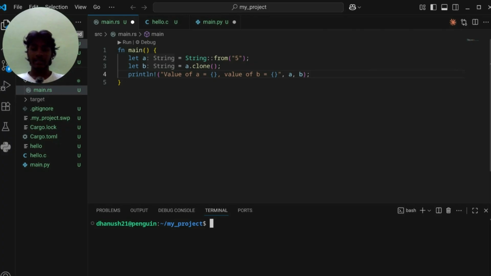Here there is nothing special, we just copy the value from the owner and paste it in the next statement. So I'll explain it to you now. I've opened a main function here, and I gave the value a is equal to 5 as simple. And in the next statement I have declared b as a's clone, that is, a copy of a. Clone is nothing but copy. I bound a clone of a to b.